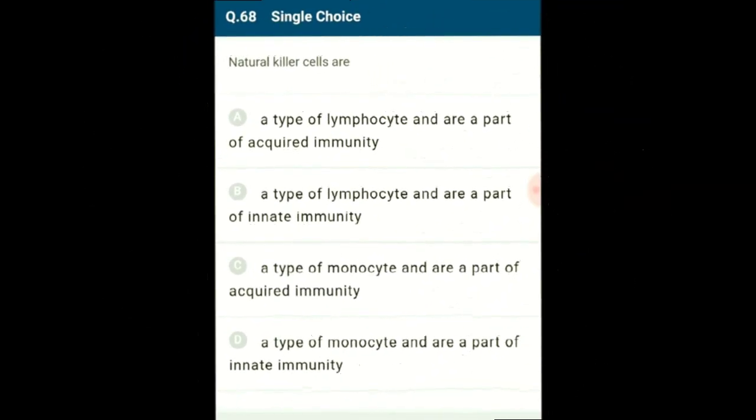Question number 68. Natural killer cells are large granular lymphocytes. They produce a chemical which produces pores in the foreign cells and destroys them. They are part of innate immunity and form cellular barriers. The other two types of lymphocytes are B and T lymphocytes, which are small and have no granules in their cytoplasm. They are part of acquired immunity. So the answer for this question is option B, a type of lymphocyte that is part of innate immunity.